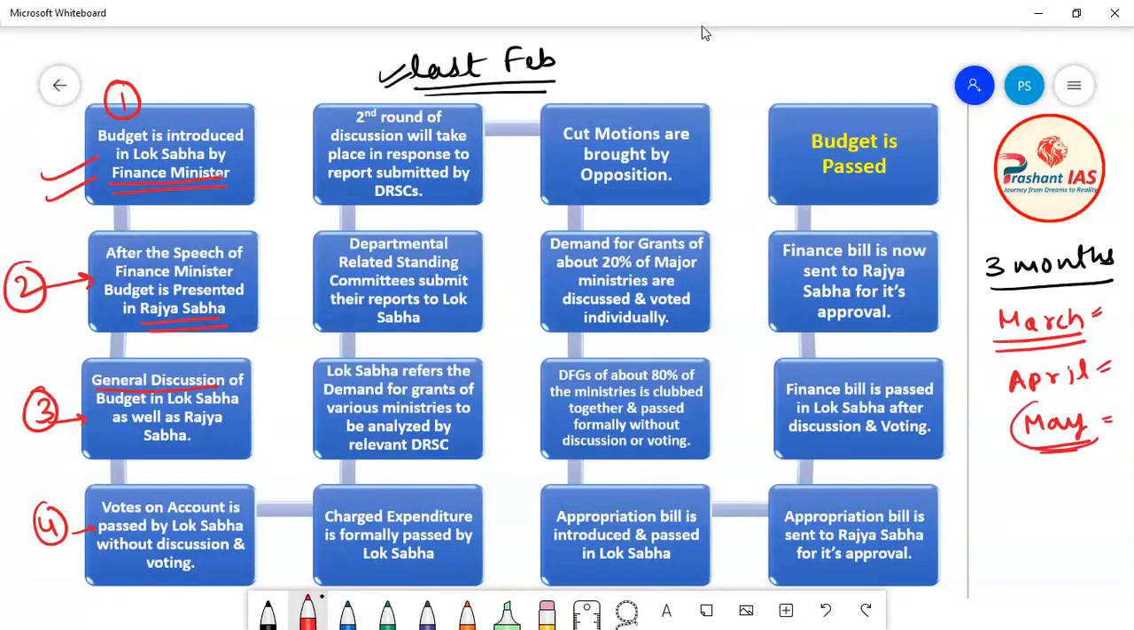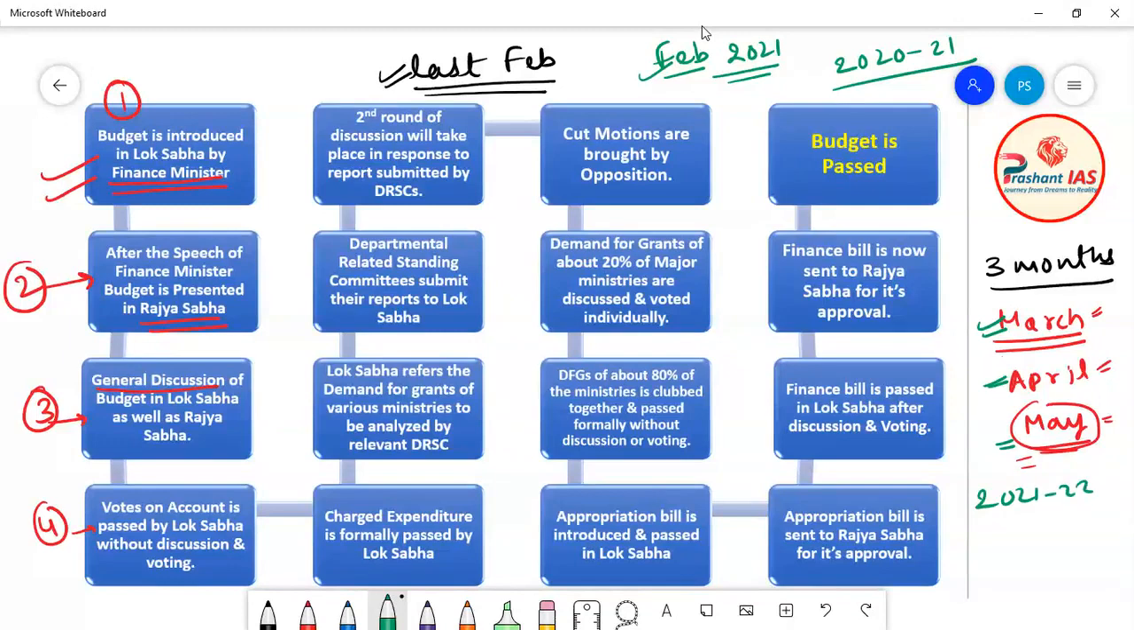Okay, so that means the budget will be passed in the month of May. Now friends, let's suppose the budget is presented in the month of February 2021. Then the months of February and March will come under financial year 2020-2021, but the months of April and May will come under financial year 2021-2022.